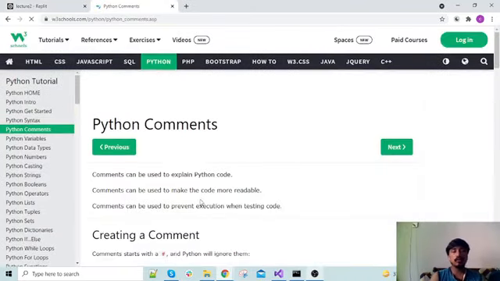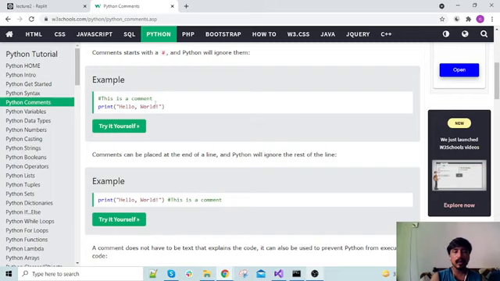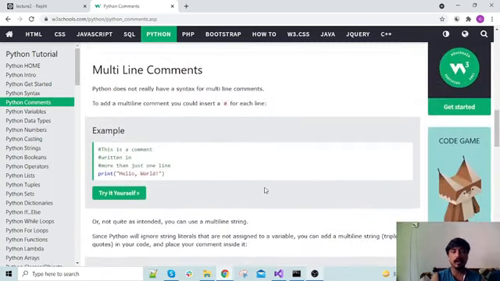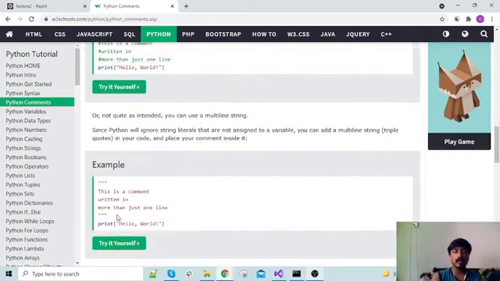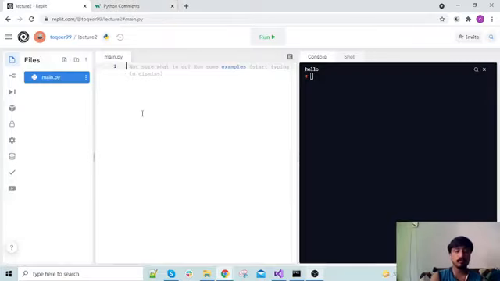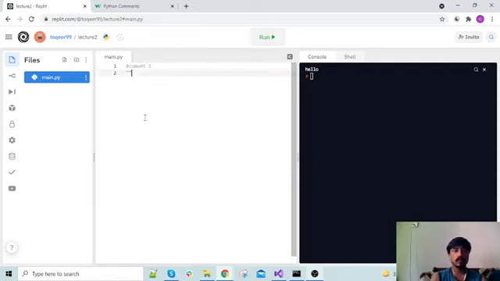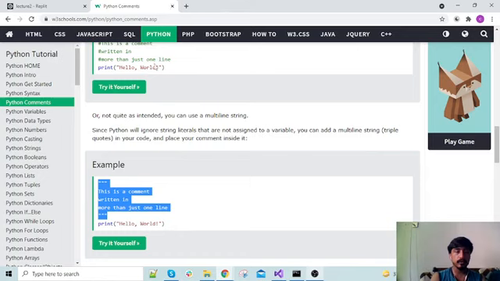Second thing is the comments. How do we write a comment in Python? In Python, we write a single line comment by adding a hash at the start, and a multi-line comment can be written with a hash on each line, or it can also be enclosed in triple quotes. Like comment 1, and then a closing triple quote. We can write comment 2, comment 3, comment 4. Commented means this part of the code isn't going to be executed.